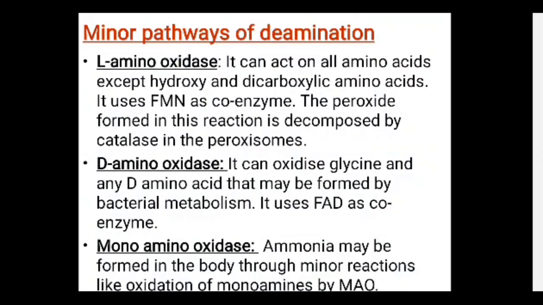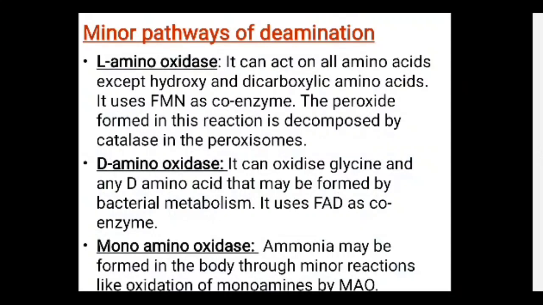The peroxide formed in this reaction is decomposed by catalase in the peroxisomes. D-amino oxidase can oxidize glycine and any D-amino acid that may be formed by bacterial metabolism. D-amino acids are mostly present in bacteria.